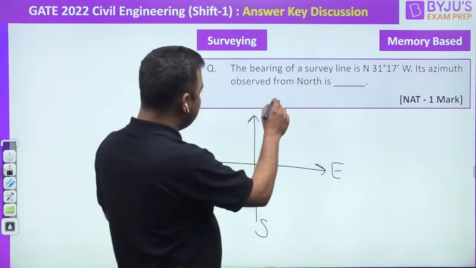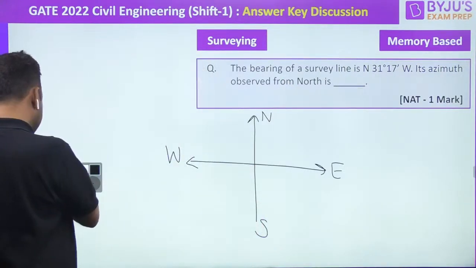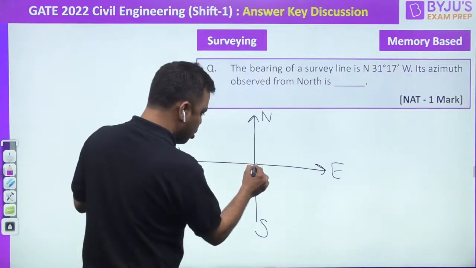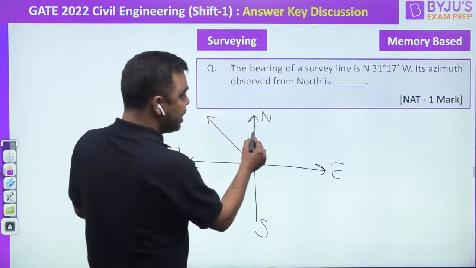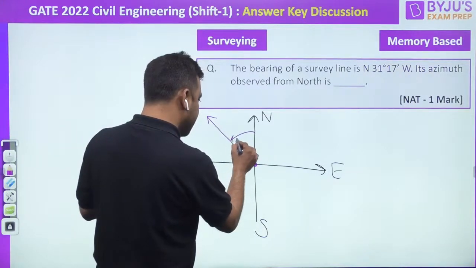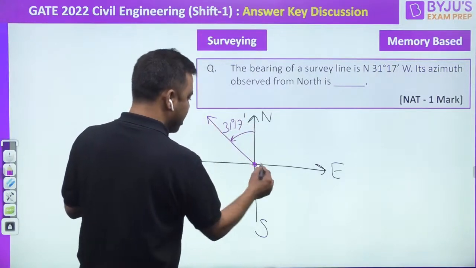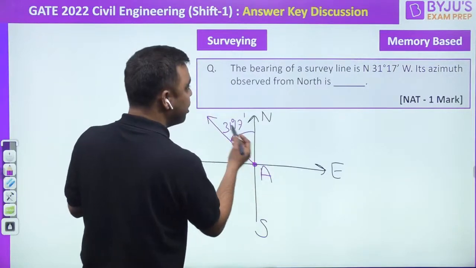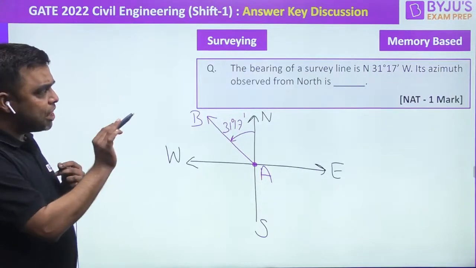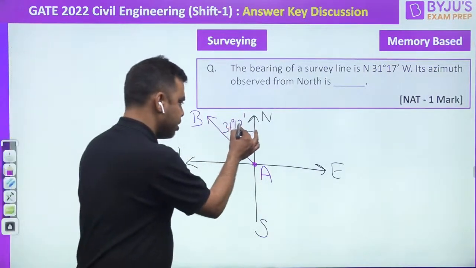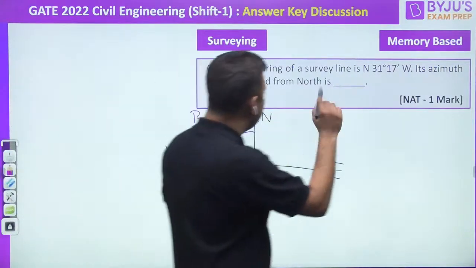Now, basically, the bearing of the survey line is given. Let us have the survey line over here. This is in quadrantal bearing format. So the bearing is north 31 degree 17 minute west. The name of the line is not given, so let us keep this line as AB. North 31 degree 17 minute west. Agreed, everyone? So, what is the azimuth?